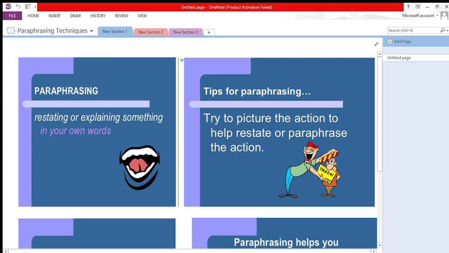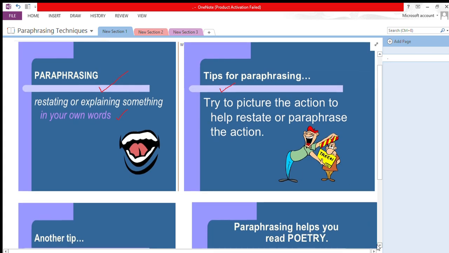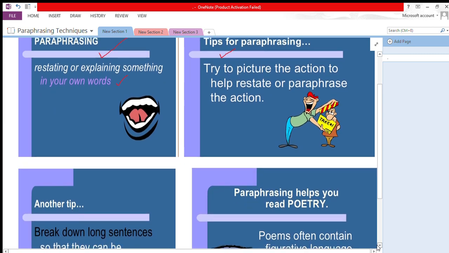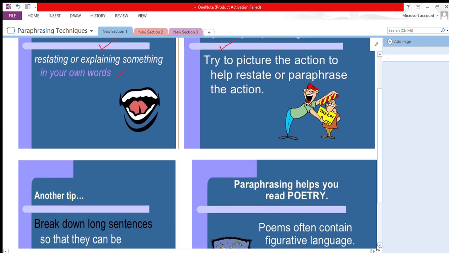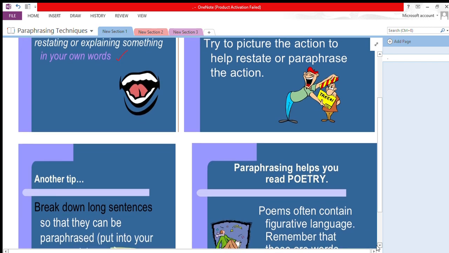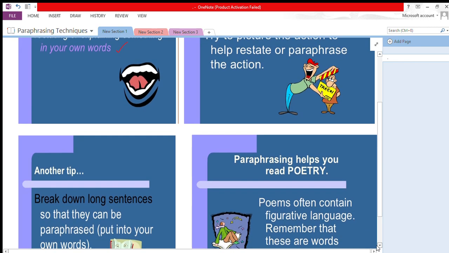The words which are used in the original text, you are not supposed to reuse them. So, what is paraphrasing? Restating or explaining something in your own words. Now, tips for paraphrasing. The first tip goes for creative writing, where you don't have the written text in front of you. There you have to picture the action to help restate or paraphrase the action.